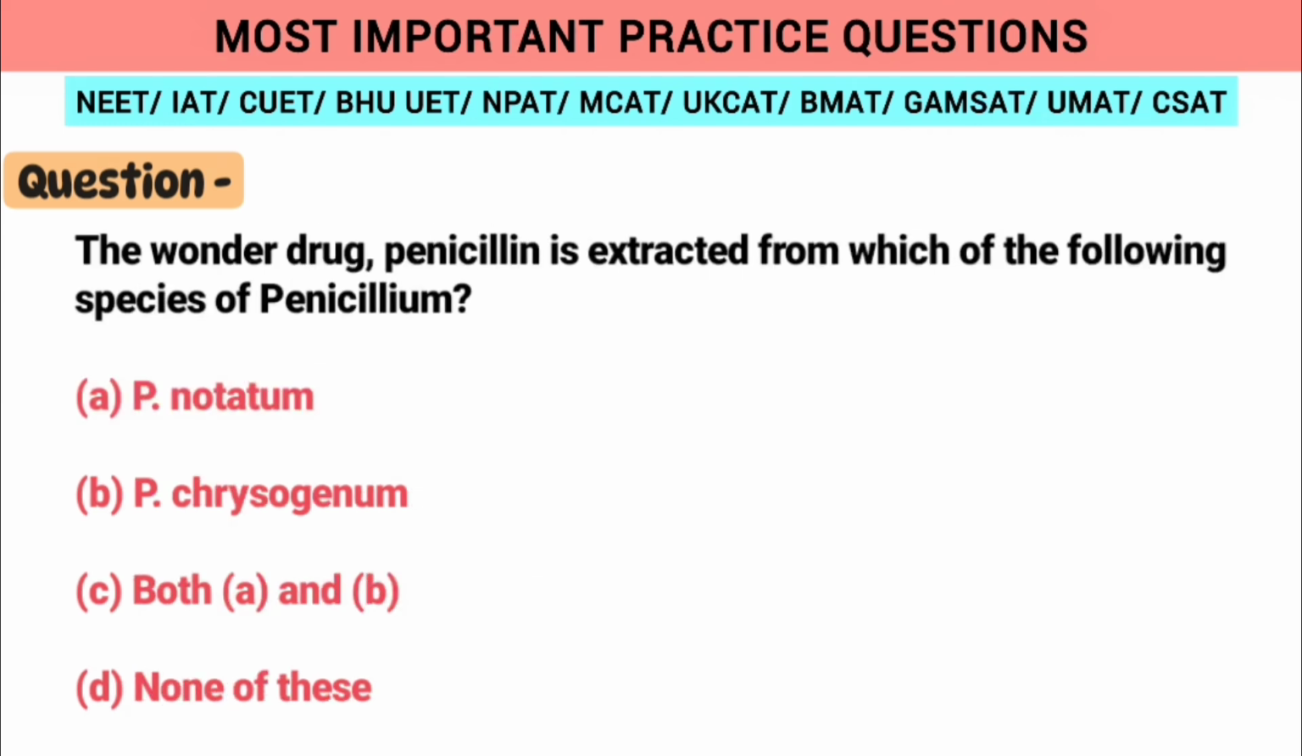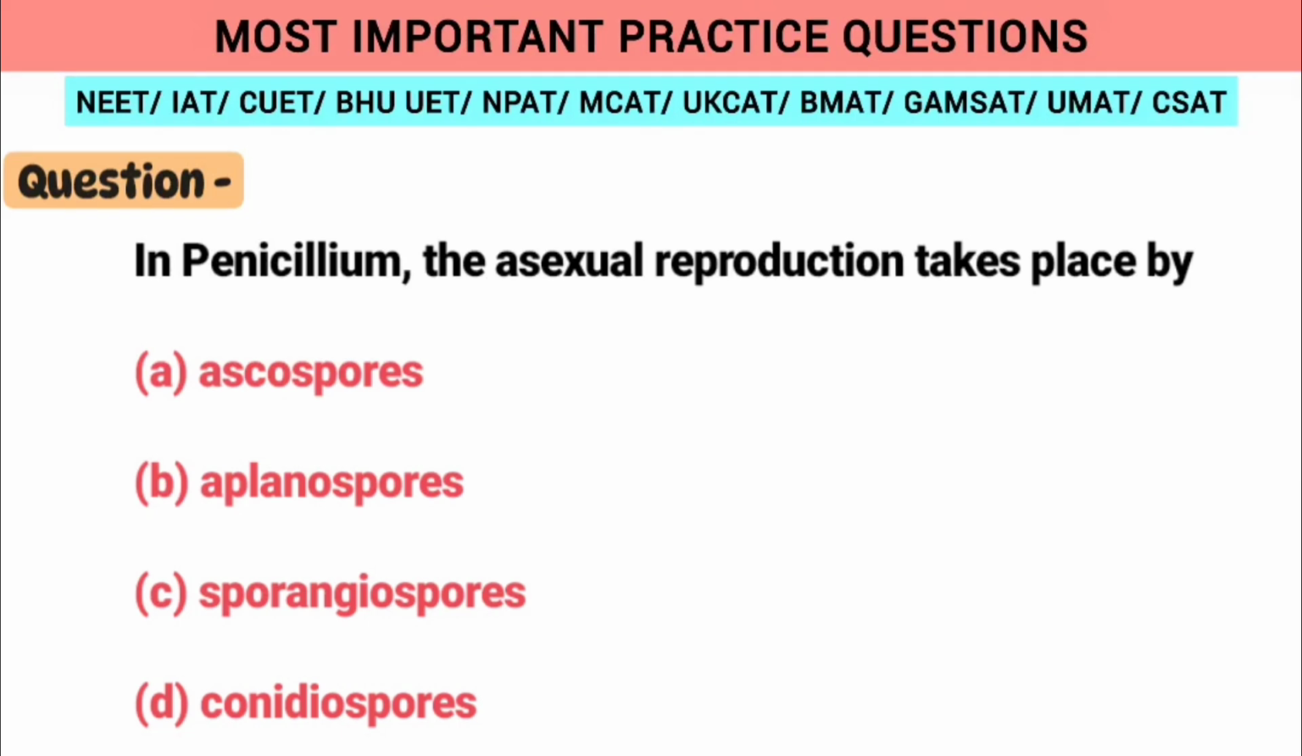Moving on to the next question, the wonder drug penicillin is extracted from which of the following species of penicillium? A, Penicillium notatum, and B, Penicillium chrysogenum. Both are the correct options. Now the next question is, in penicillium the asexual reproduction takes place by option D, conidiospores, which is the correct answer, as conidiophore, after giving out conidia, germinates into a new hypha.